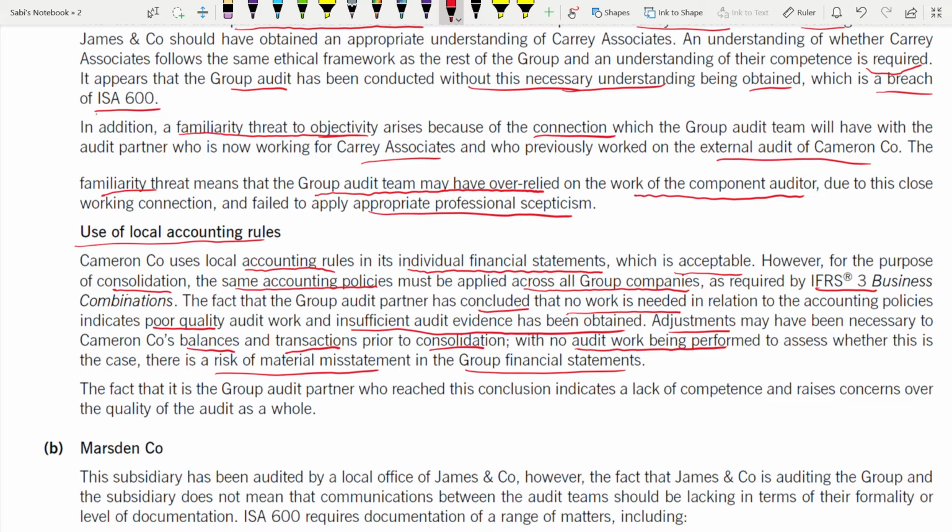Now, the fact that it is the group audit partner who reached this conclusion. Who reached this conclusion? Group audit partner. So what does this indicate? This indicates a lack of competence and raises concerns over the quality of the audit as a whole. That means he's not competent enough about the rules. Make sure that you give a conclusion also for each point, like for use of local accounting rules, you are giving a conclusion in 1 or 2 lines.